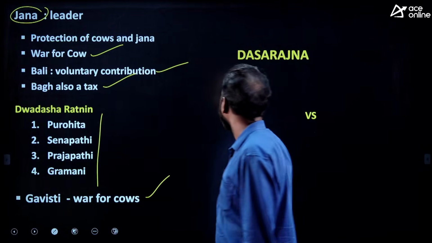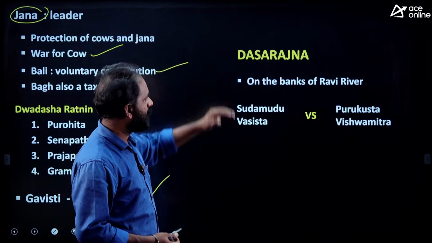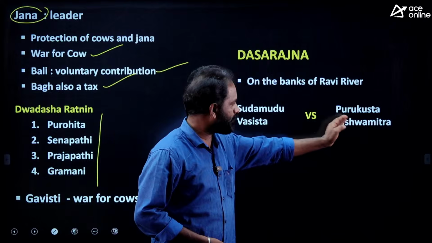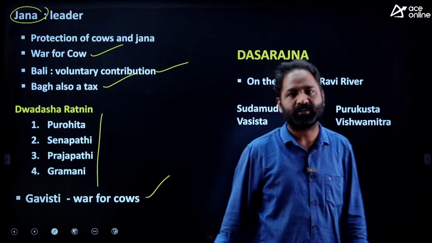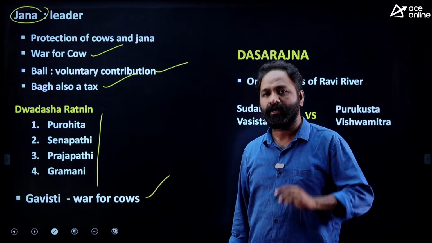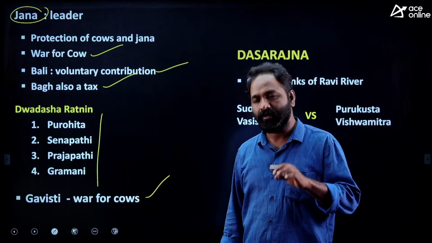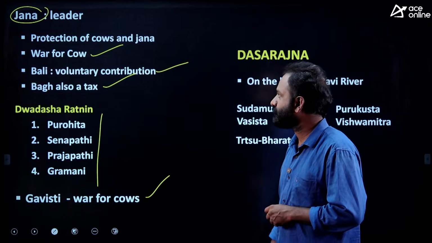Gavishti, war for cows. Okay, I told you there is the battle of 10 kings, Dasarajna, on the banks of the Ravi river. This side Sudas with Vasistha and this side Purukutsa with Vishwamitra. Okay, this is not a class, that's why I am going in a fast manner, just displaying. Please remember there is always a chance of questions about Jana, Janapada, early Vedic period, later Vedic period, Sabha, Samiti. Repeatedly they are asking questions, please go through that. That's why I displayed this.